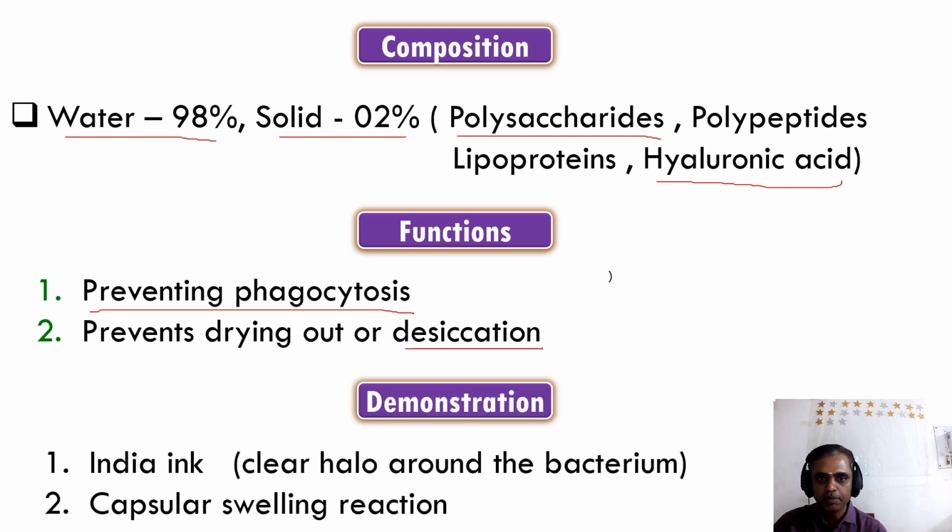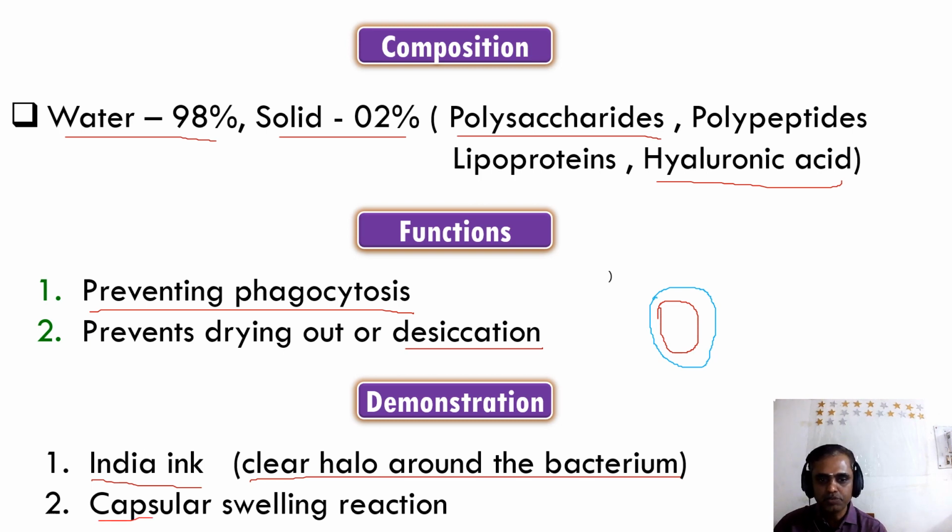And how to demonstrate the capsule: with India ink. There is a clear halo around the bacteria. Suppose this is the bacteria, you can see the clear halo surrounding the bacterial cell wall. That is the India ink preparation.